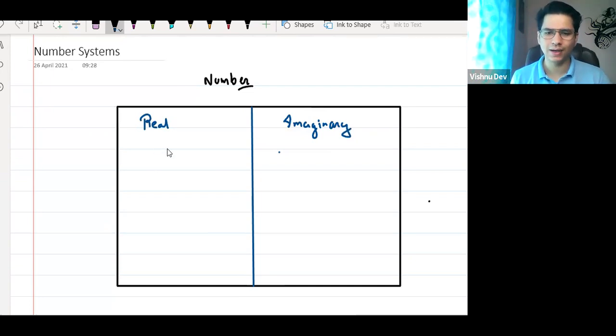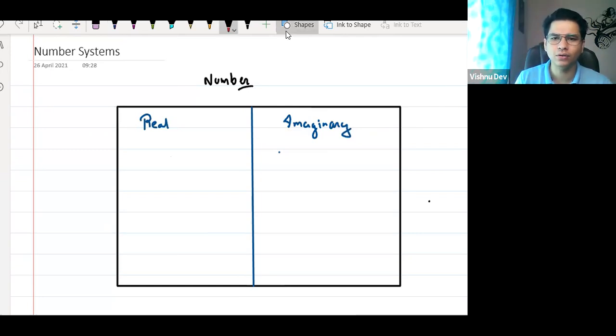Now, real number is again one state, and in this state there will be sub-districts. So this real number is further divided into different parts.